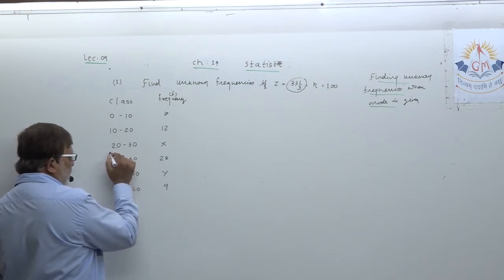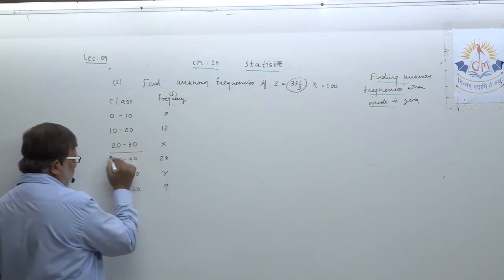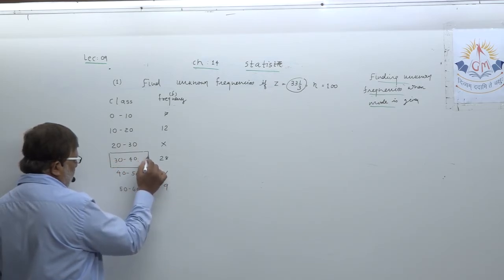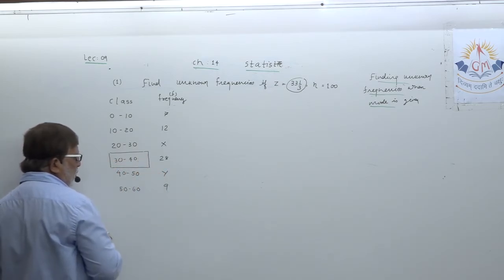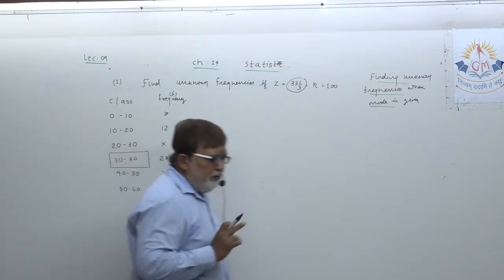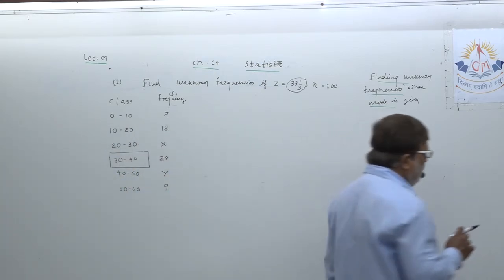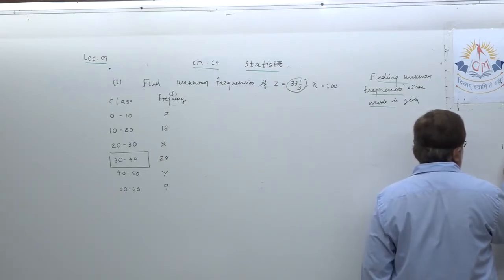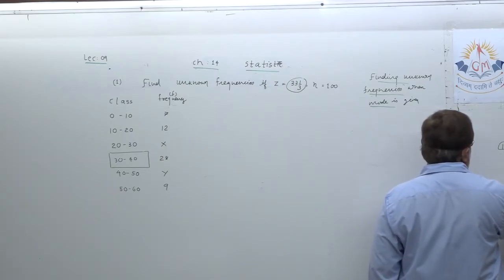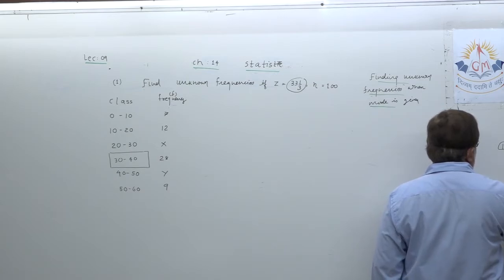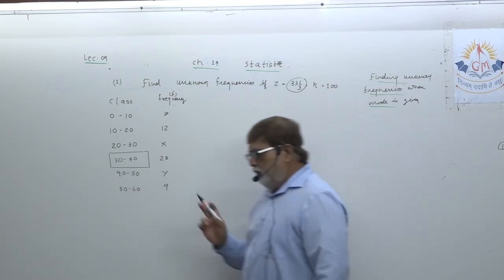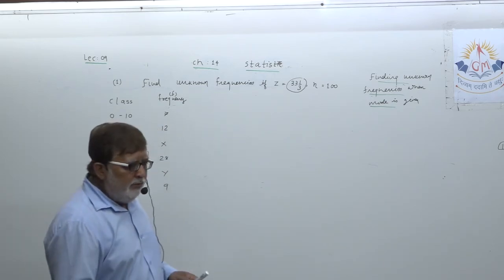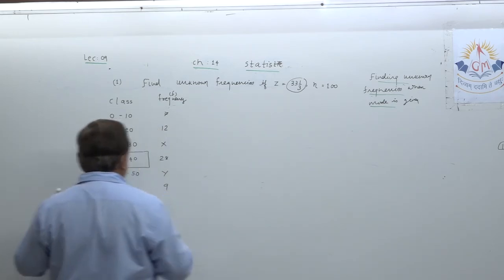So dear student, this will be your modal class. Mark your modal class. Every time, try to understand, from the value of mode you have to determine the modal class.